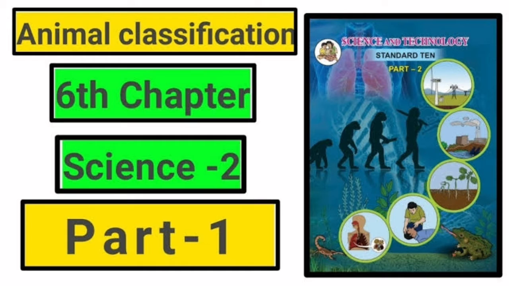Today we are going to discuss a new chapter, that is animal classification, the 6th chapter of your syllabus, Science Part 2. You have studied the classification of living organisms earlier in the classes. The living organisms present around us are mainly plants and animals. We have studied certain criteria regarding animal classification. With the help of that, we can complete the following chart as given on the screen.